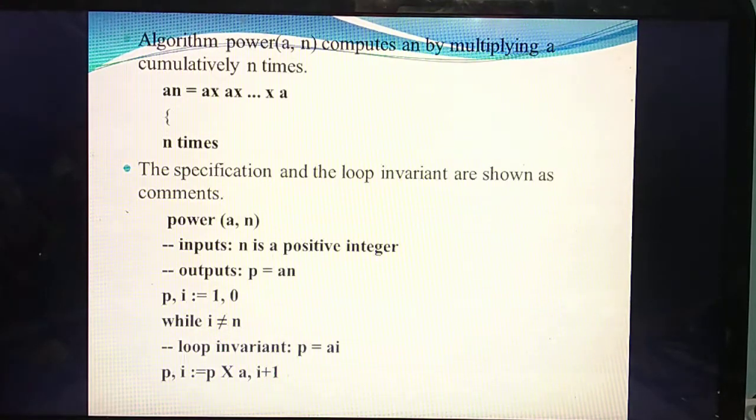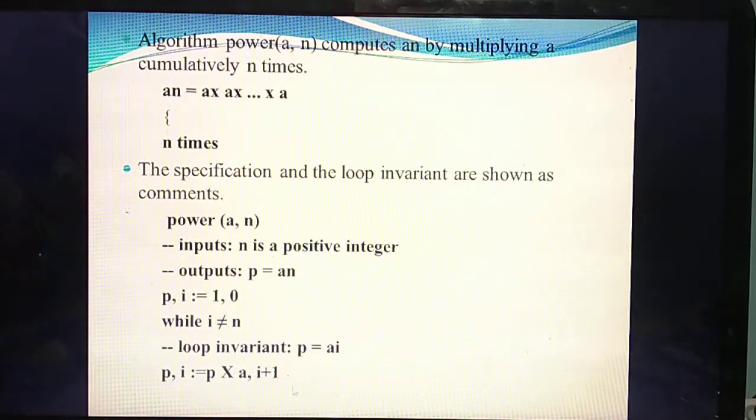So this is the formula. P, I means P into A, I plus 1. This one you should study. What's the formula? P, I means P into A, I plus 1. Understand? This is the loop invariant. So you are going to write the loop invariant inside the specification of the algorithm.